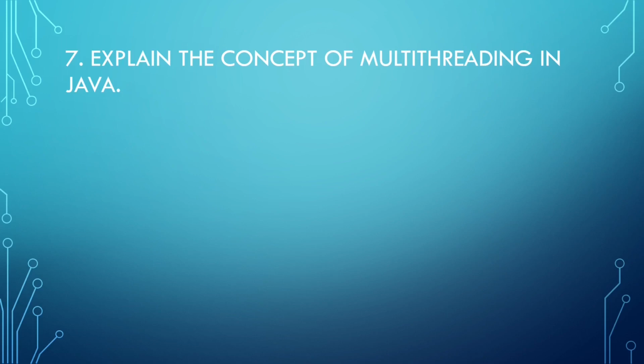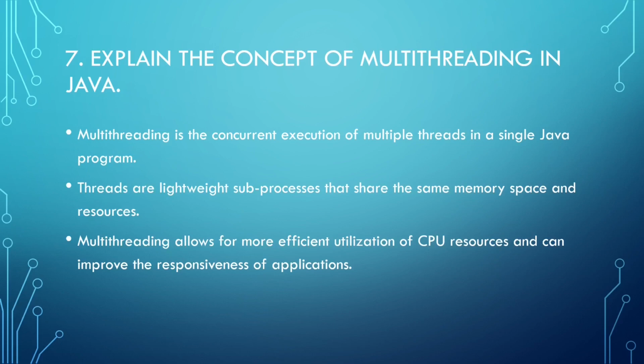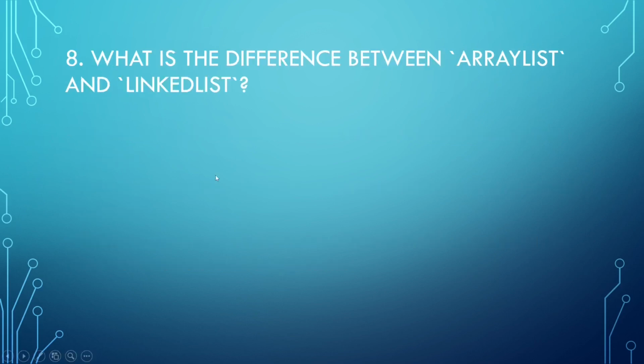Explain the concept of multithreading in Java. Multithreading is the concurrent execution of multiple threads in a single Java program. Threads are lightweight sub-processes that share the same memory space and resources. Multithreading allows more efficient utilization of the CPU resources and can improve the responsiveness of applications.